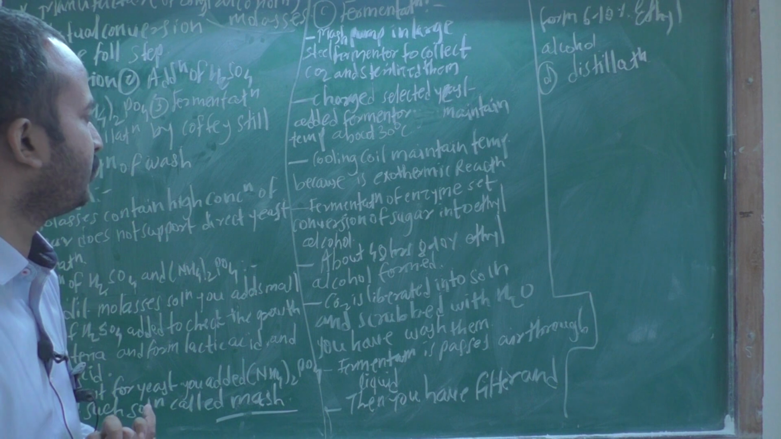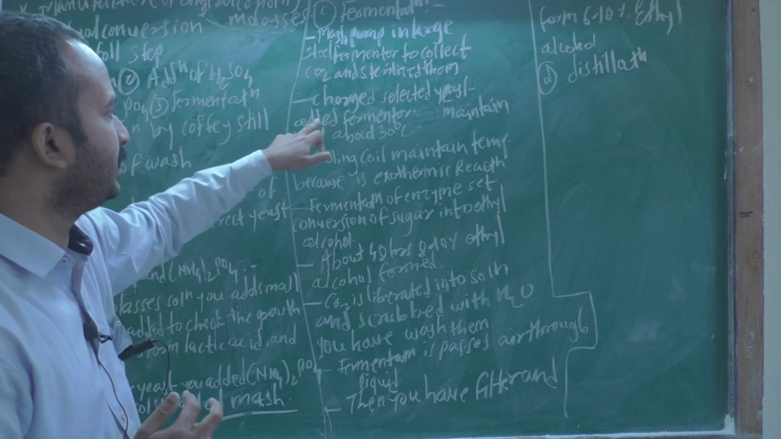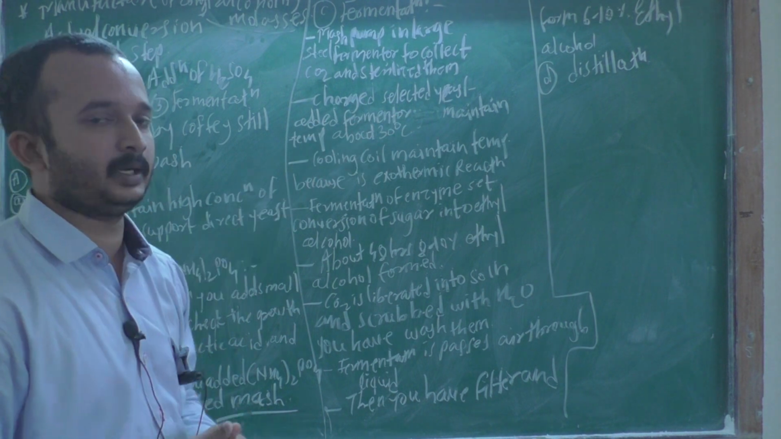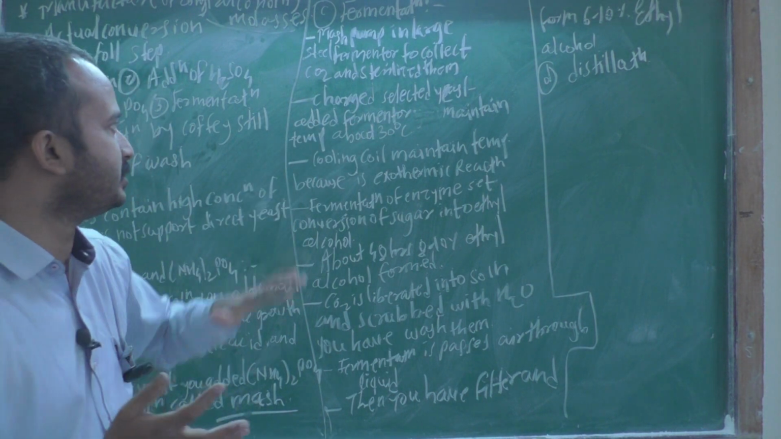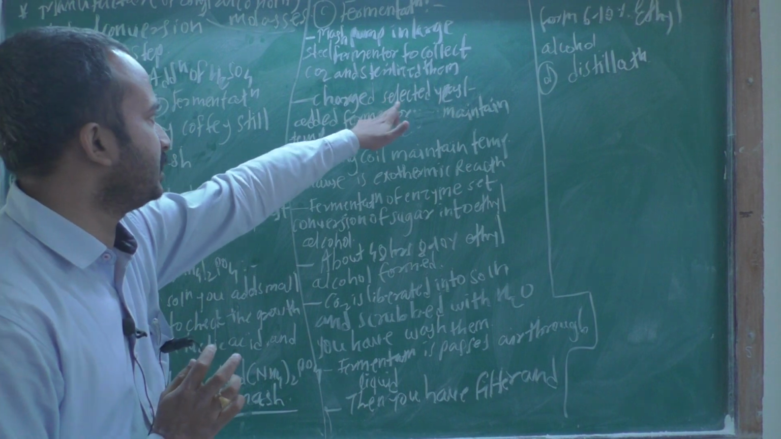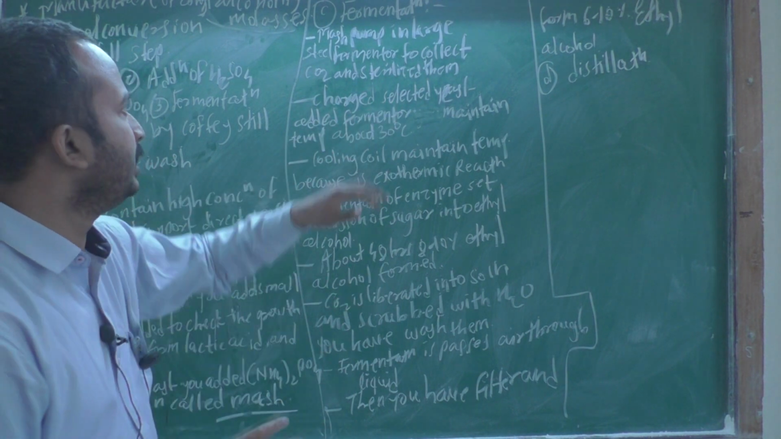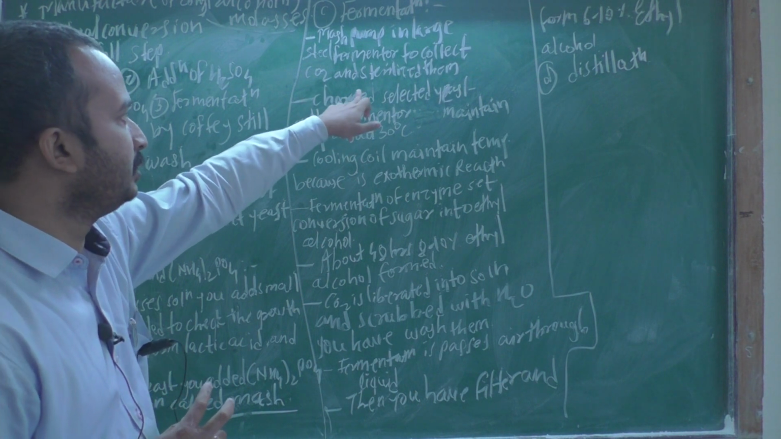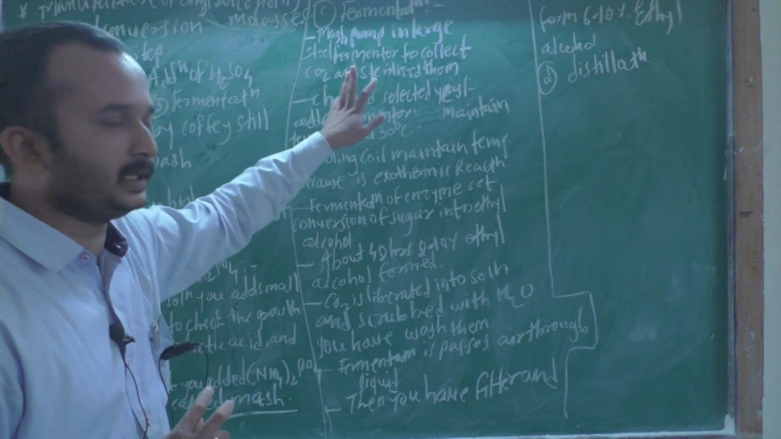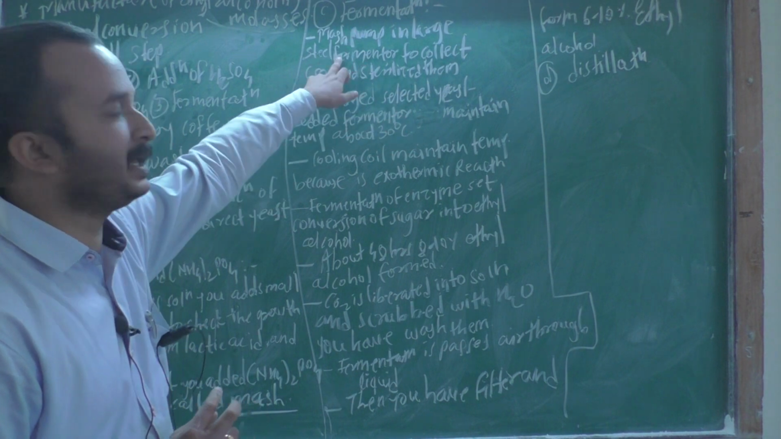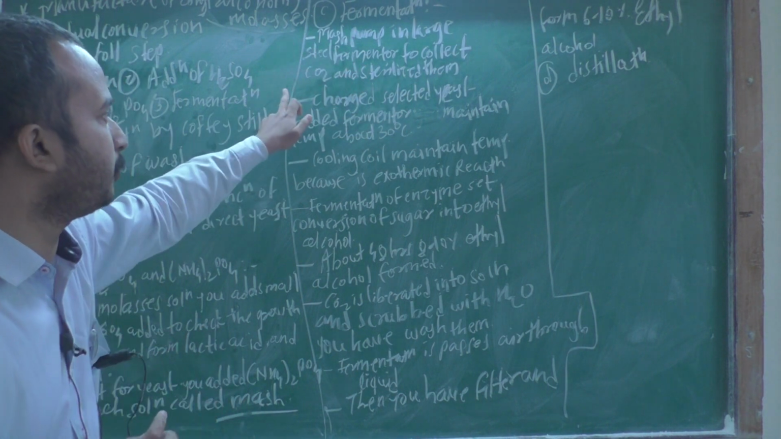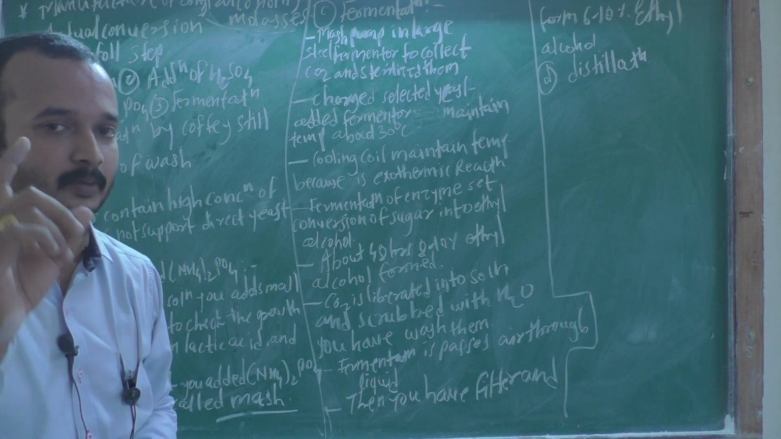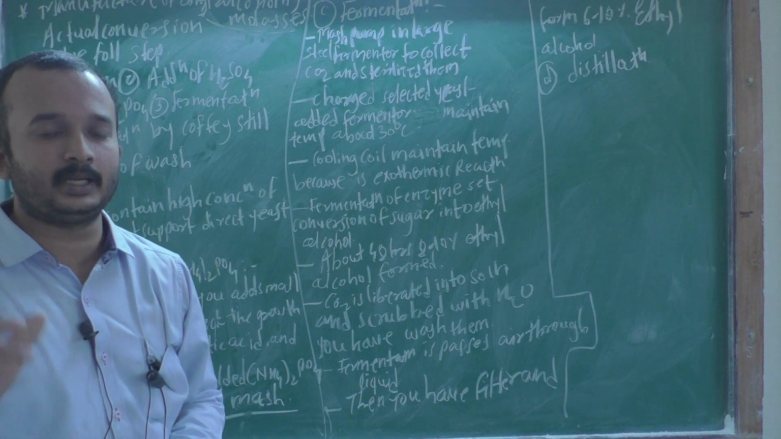The second step is that the charge of selected yeast is added to the fermenter. It maintains the temperature at about 30 degrees Celsius. The selected yeast is added into the steel fermenter, and therefore the temperature is maintained at about 30 degrees Celsius.